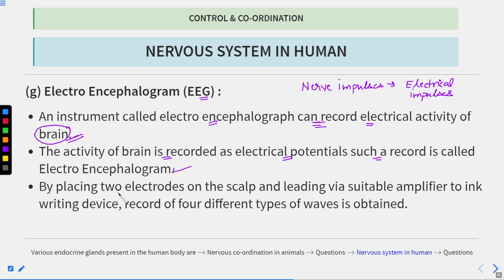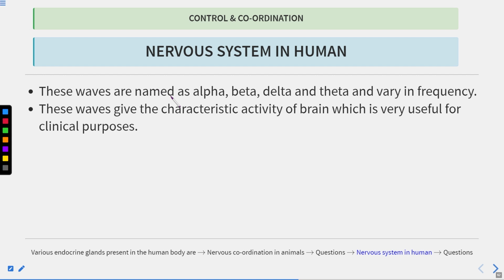Now, by placing two electrodes on the scalp and leading via a suitable amplifier to ink writing devices, a record of 4 different types of waves is obtained. These waves are named alpha, beta, delta and theta, and they vary in frequency.